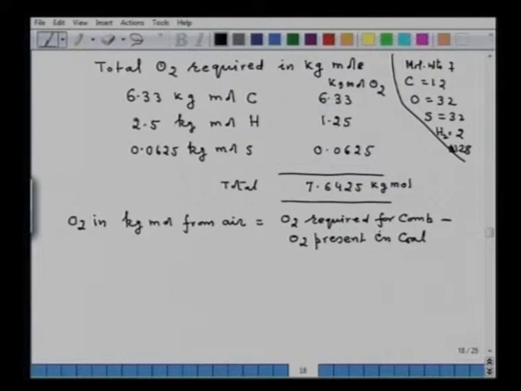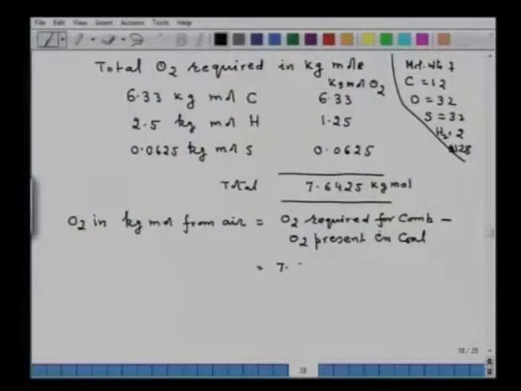Because that amount of oxygen which is present in the coal, that is already available to you. So, if you do minus, then you get the oxygen from air. So, that will be equal to 7.6425, you have to convert the percentage oxygen, divide by 32, minus 0.1675. So, oxygen in kg mole required from air, that will be equal to 7.475 kg mole.